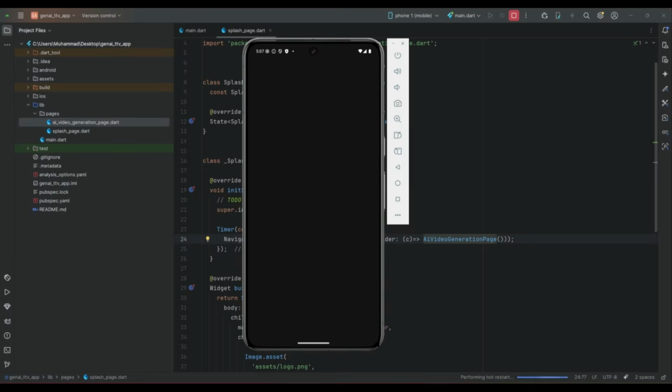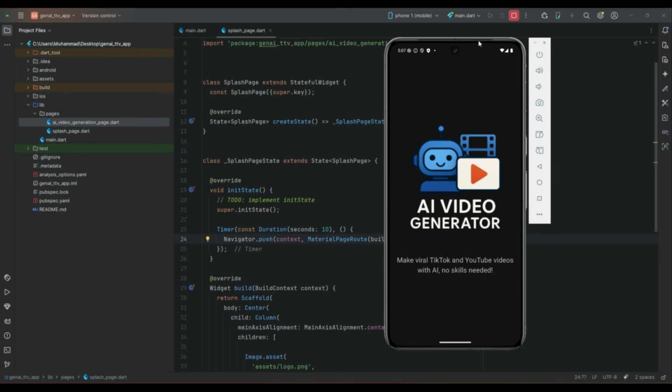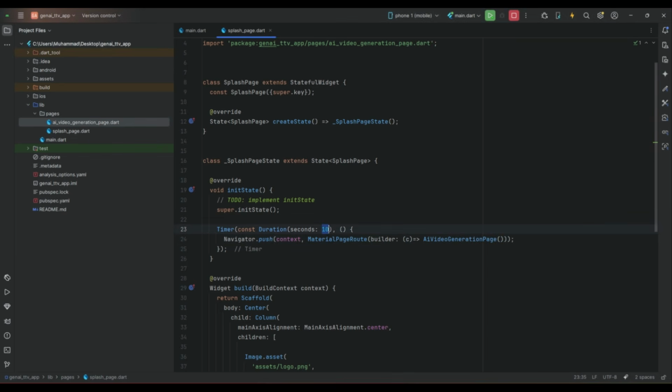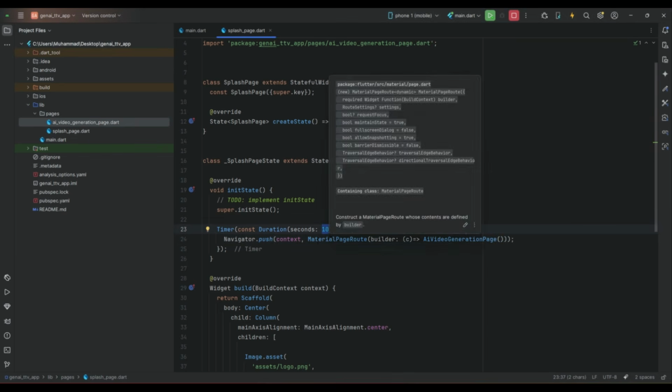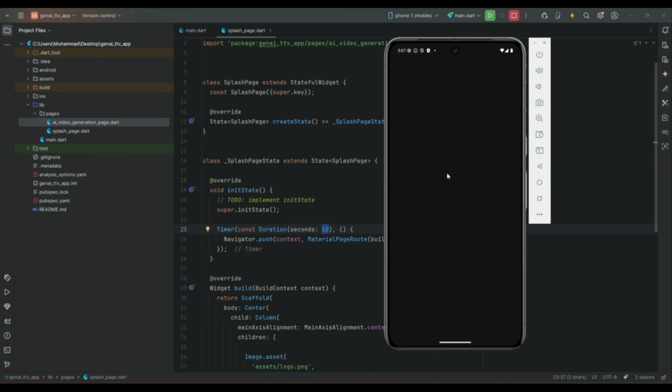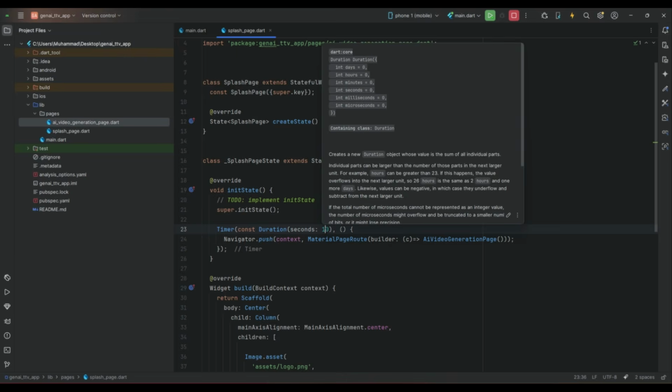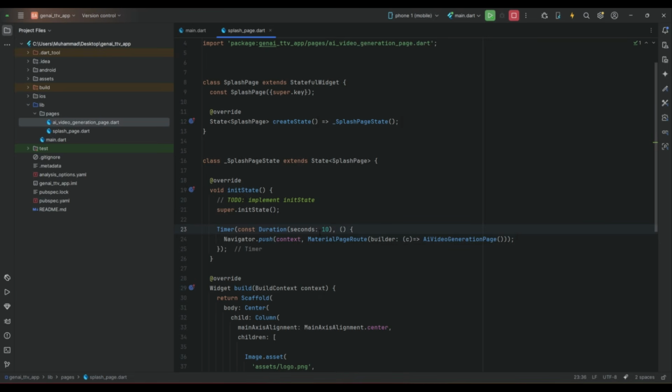Now the splash screen that we display, you know that it is for 10 seconds. The reason we give this 10 seconds, which is basically more time, is that during these 10 seconds, the first 5 seconds we will display some animations so that the UI of our splash screen looks more professional. So how can we implement the animations in Flutter for Android and iOS?